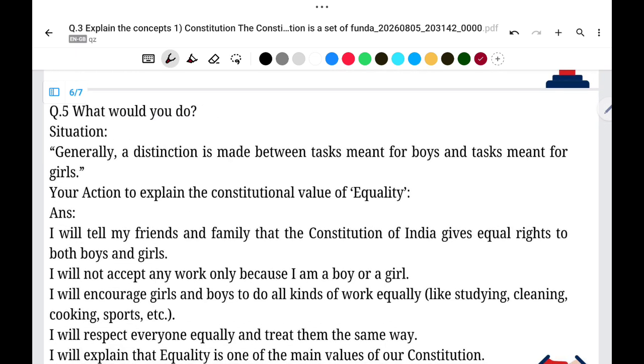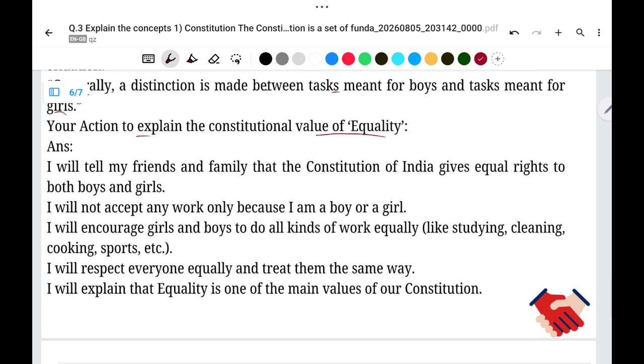Then question number 5, what would you do? The situation here is generally a distinction is made between tasks meant for boys and tasks meant for girls. So your action is to explain the constitutional value of equality. So the answer is I will tell my friends and family that the Constitution of India gives equal rights to both boys and girls. I will not accept any work only because I am a boy or a girl.